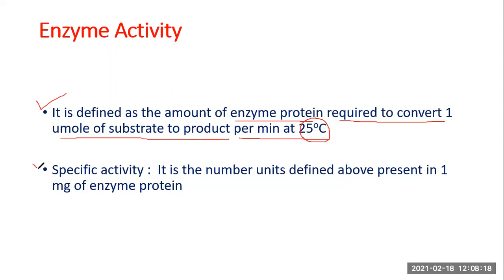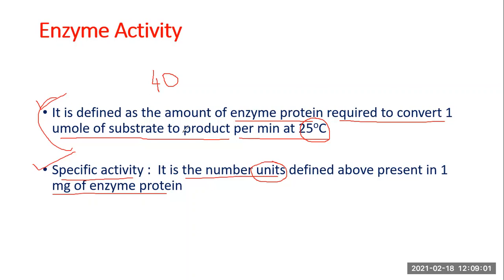And there is one more thing that comes next, which is specific activity. This is another way we define specific activity. It is the number of these kinds of units we just defined above, which are present in 1 milligram of enzyme protein. For example, let's say 1 unit of enzyme activity as per this definition is 40 microgram. That means 40 microgram of enzyme protein is required to convert 1 micromole of substrate into product in a minute's time. So what will be the specific activity of this enzyme? 40 microgram protein is 1 unit.